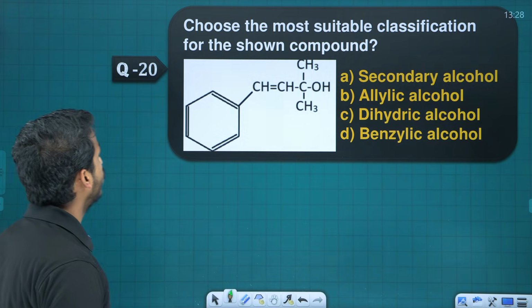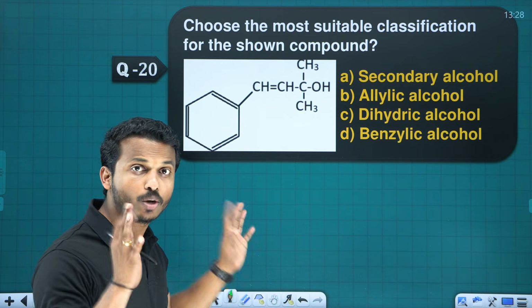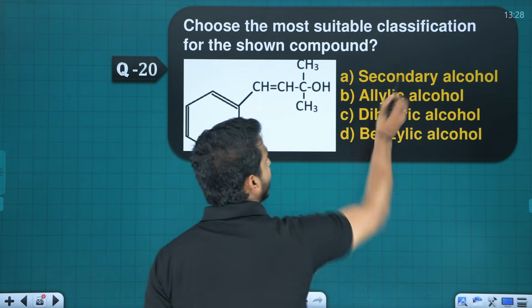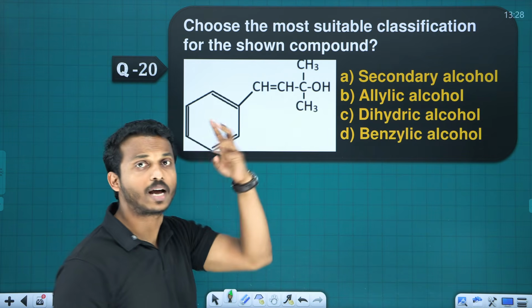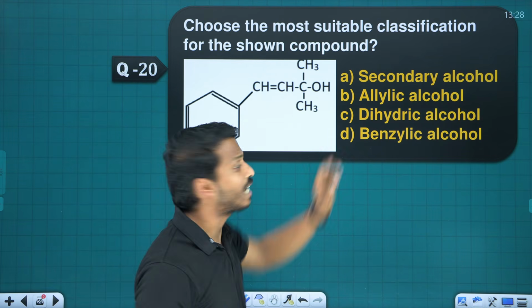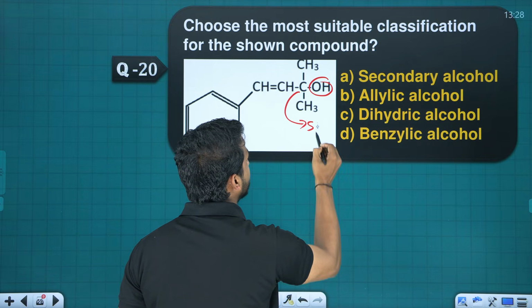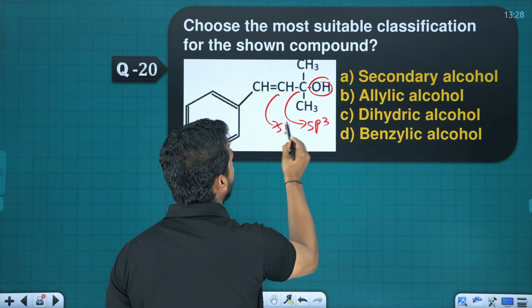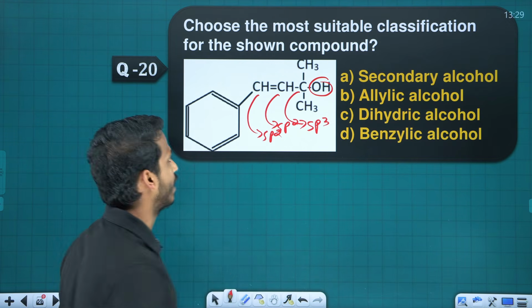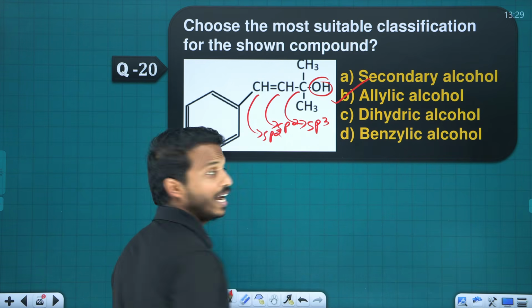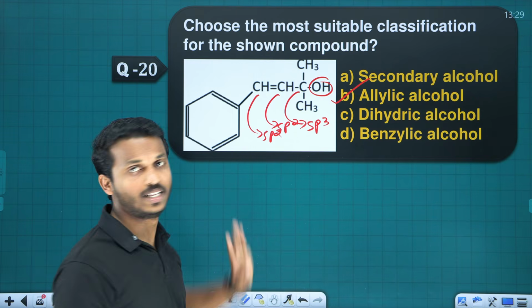Ready? Next one. Choose the most suitable classification of the shown compound. Is it a secondary alcohol? No, because the OH connected carbon is connected to 3 carbons, it is tertiary. Is it allylic? Let me check. The OH connected carbon is sp3, this is sp2, this is again sp2. Yes, this is allylic, correct? Allylic alcohol. Is it dihydric? No, it's monohydric because it contains only one OH. Not benzylic.